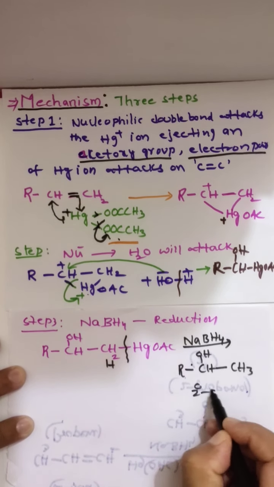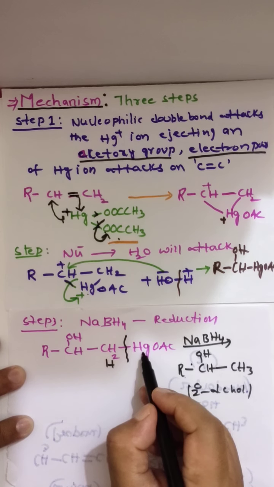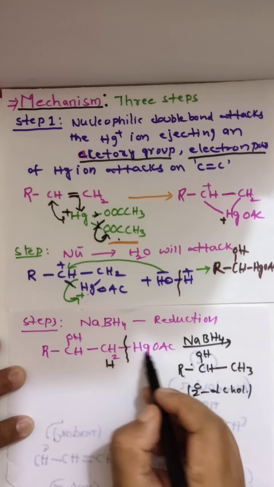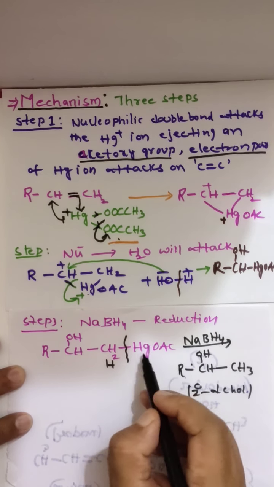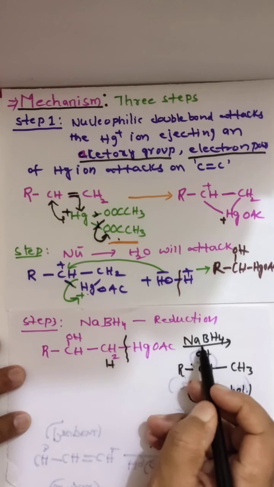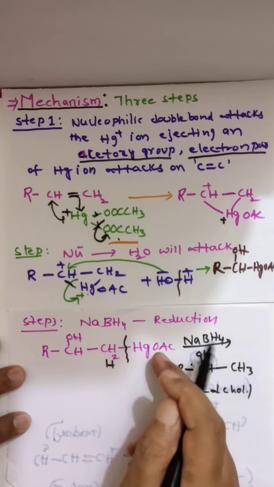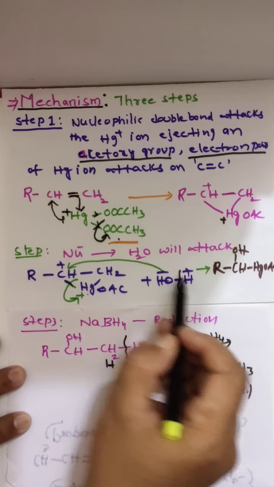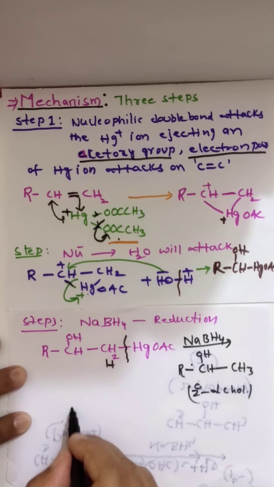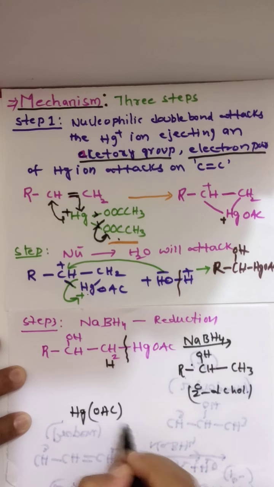You have a 2 degree alcohol. And this HgOAc, the acetate ion, mercuric acetate or acetoxy group, will take one hydrogen from this and mercuric acetate will form. One acetate group will bond again, and finally you are getting mercuric acetate again.